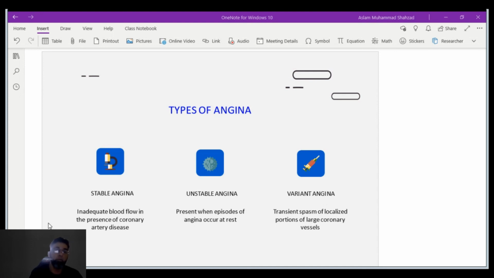But when we talk about unstable angina, sometimes it can occur at rest. So this is a more severe complication. We need to understand that physical activities and exercise could affect the heart function, especially in patients of old age, 60 plus years of age. So that is very important.